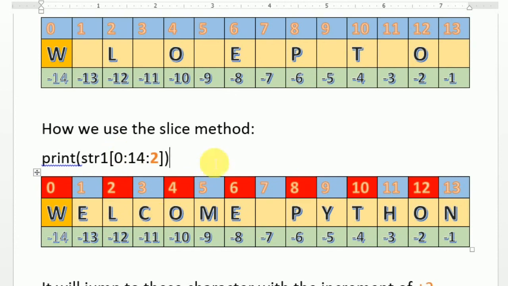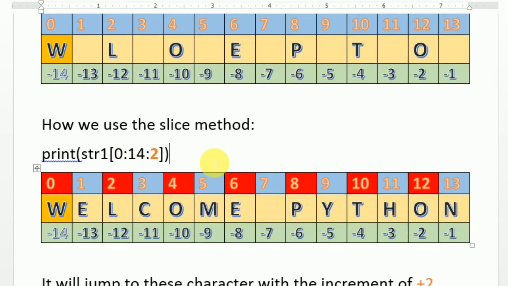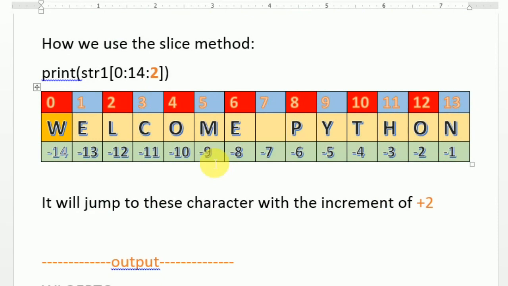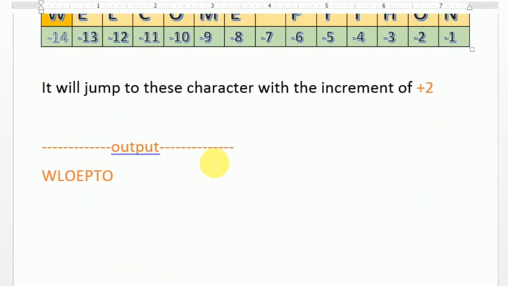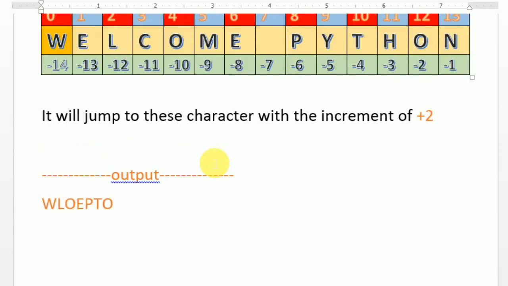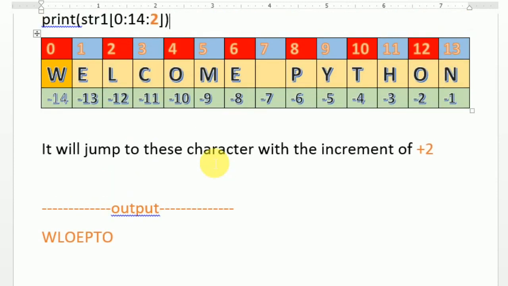So when I execute this, it gives me the answer WLOEPTO, which means a jump of plus 2, an increment of 2.